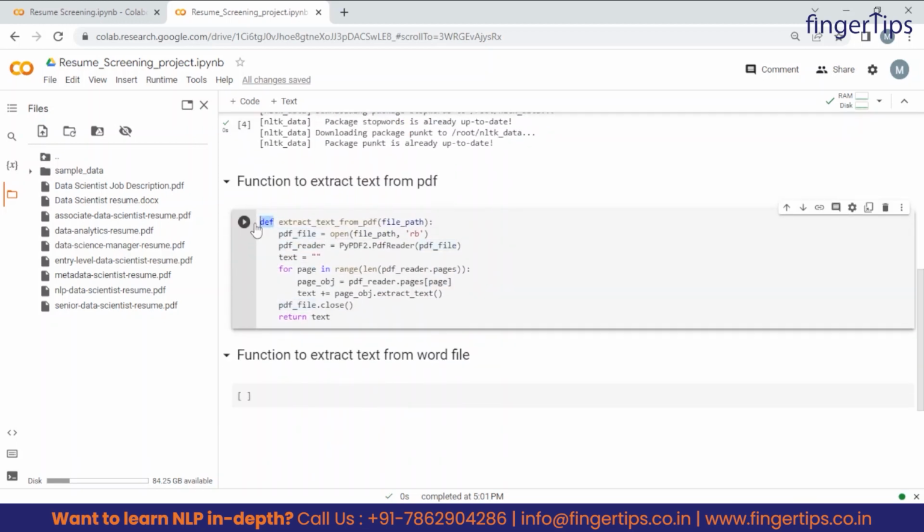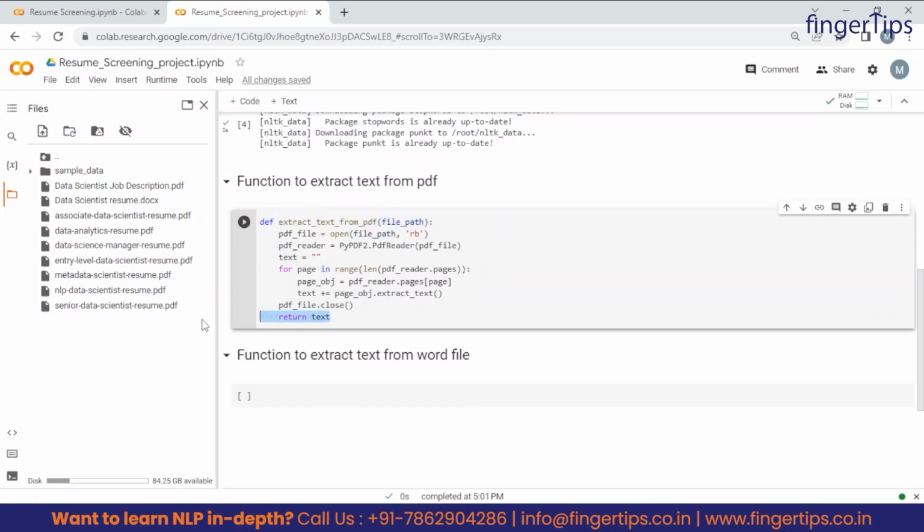So this is def, and this is the keyword to define any function in Python. Then this is the name of that function, and it can be anything, right? You can give it as per your requirement. So now my requirement was to extract text from PDF, and for that reason we are naming it extract text from PDF. So inside this parenthesis we will give an argument. So now we will give the argument as file path, right?